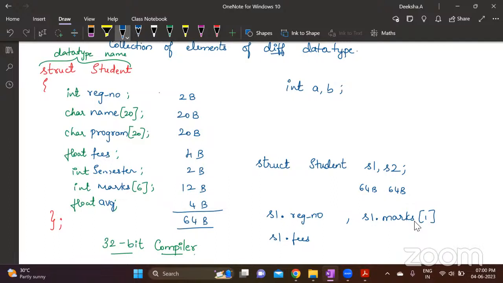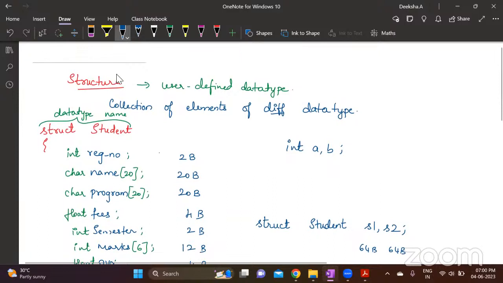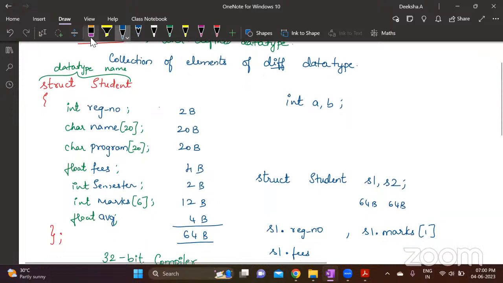Now coming to union. Union is also a user-defined data type. It is also a collection of elements of different data types. This is the definition of a student. Definition of a union is done in the same way. Instead of struct student, you will use union student, with a lowercase u. This is the definition of a union. So again, the overall size is the same, right? The format of declaring a union is very similar to a structure.